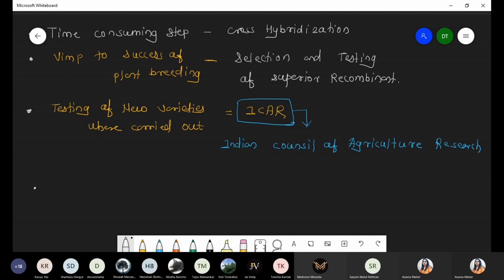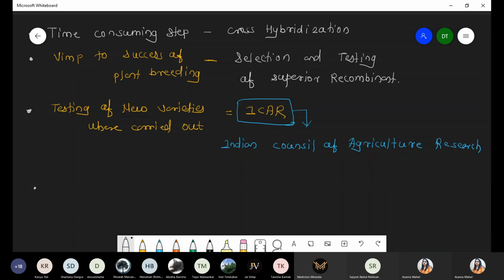Suppose something like this happens after some days, due to some accident. For example, we are talking about HUW, these wheat varieties. They require a total of 12 years. After 12 years we obtain a good quality wheat variety, but due to some accidental damage or contamination, we don't know what happened, we lost all the wheat seeds. But we know that we have worked for so many years, and so much money was involved.